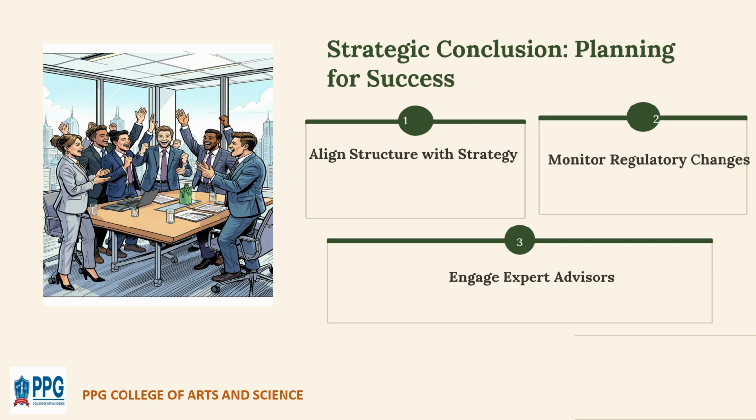The second strategy is to monitor regulatory changes. Businesses must stay updated with changes in tax laws and regulations. Tax rules like sections, deductions, and limits change frequently, and we have to track them always. This helps in avoiding penalties and non-compliance, and businesses can take advantage of new benefits and exemptions. It also includes updates in the Income Tax Act, GST rules, and government policies.